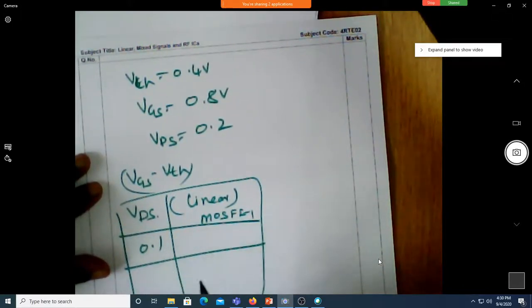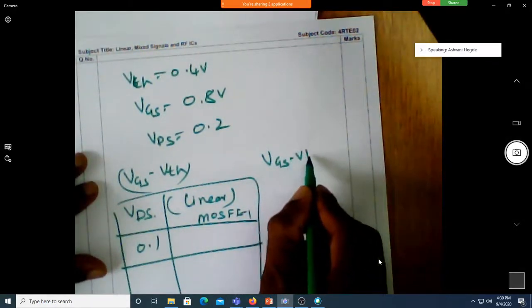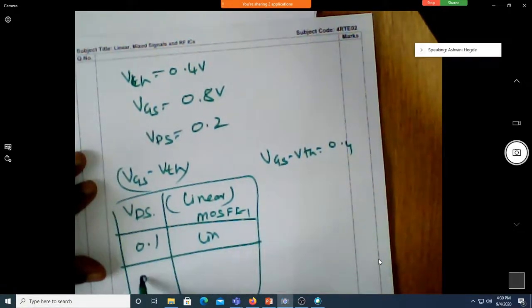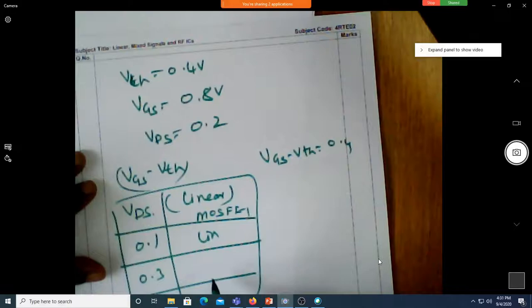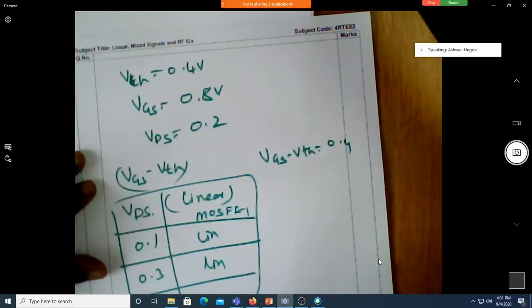Linear. Why? Because VGS minus VTH is 0.4. If it is 0.1, it is linear, correct? If it is 0.3, still it's linear. If it is 0.8, it is in saturation.